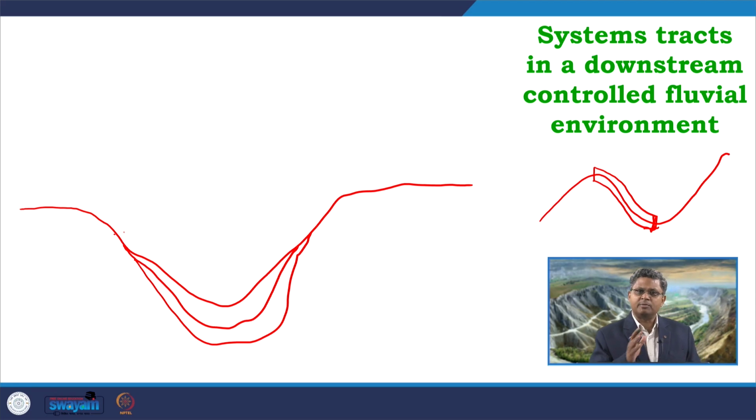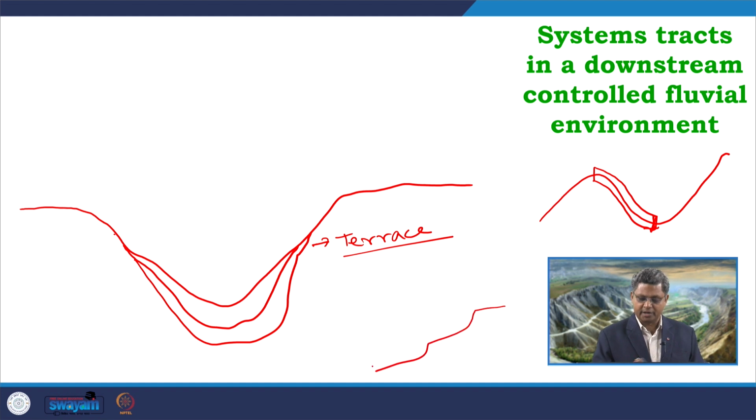So, when this kind of downcutting is going on, what we expect is the formation of a river terrace system. We get these terrace systems developed through fluvial incision.